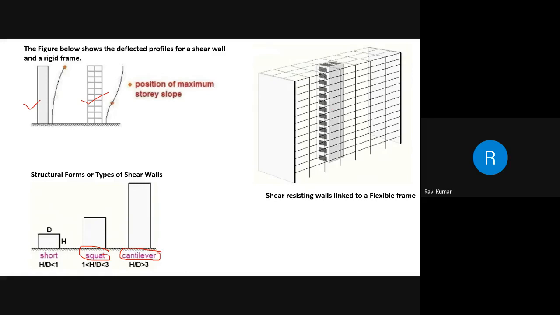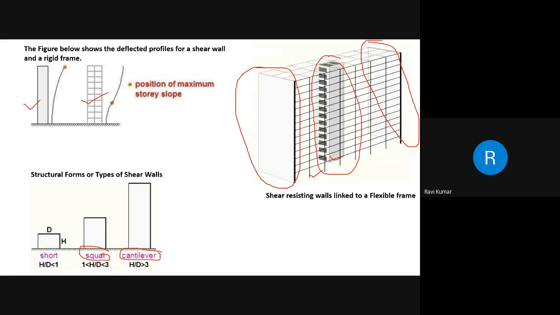My dear friends, here the right hand side picture will explain how the shear walls are linked to the overall structural flexible frame. So this is a skeletal structure which is comprised of columns and beams. Now, by provision of shear wall, one is at the end corners, this side, and opposite to this at this end, and similarly at the center core.